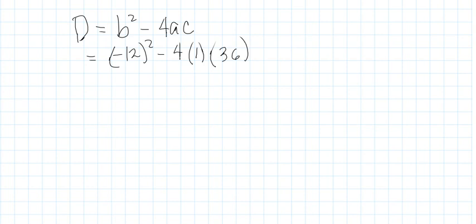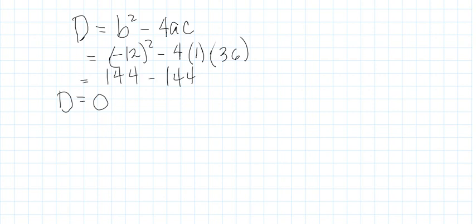So negative 12 times negative 12 is equal to 144, then 4 times 36 is equal to 144. Therefore, the discriminant is equal to 0. Now, how do we determine the nature of roots when d is equal to 0?